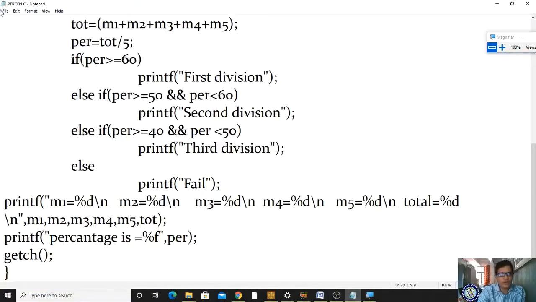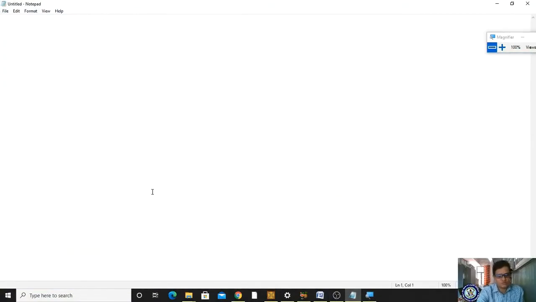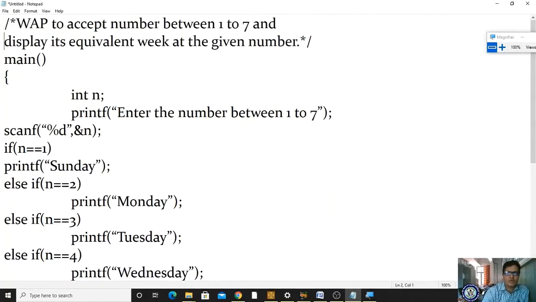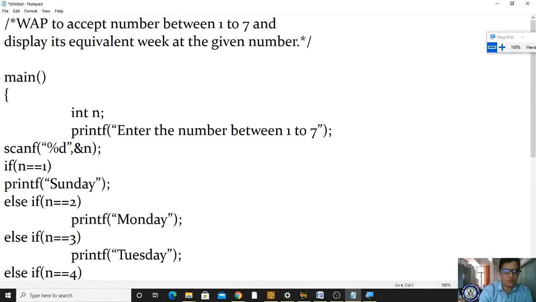To print a number, write a program to accept a number and display its equivalent weekday for the given number. If I enter 1, it should display Sunday. If it is 2, it should be Monday, and so on, right? This is our program, we have to do it by using